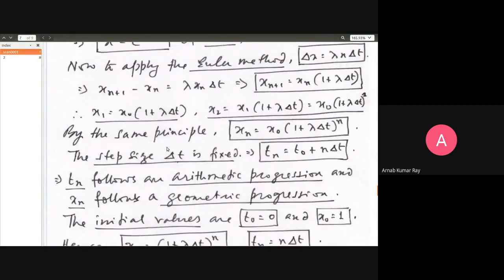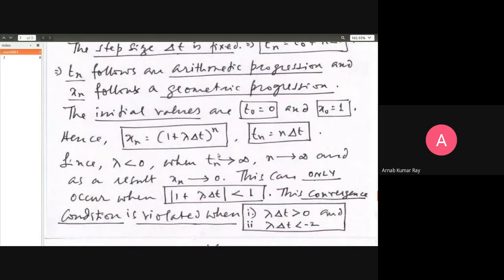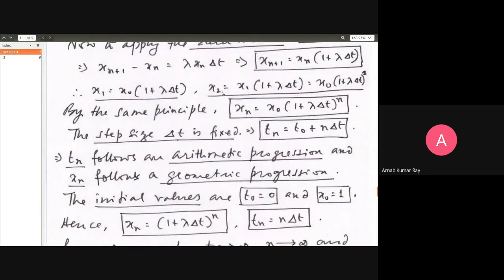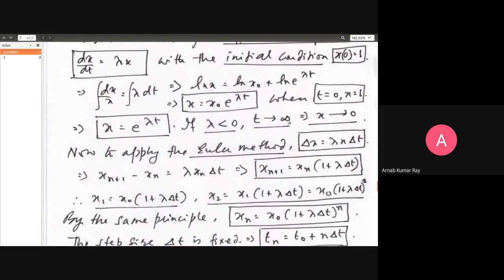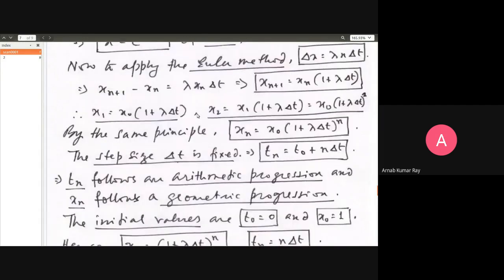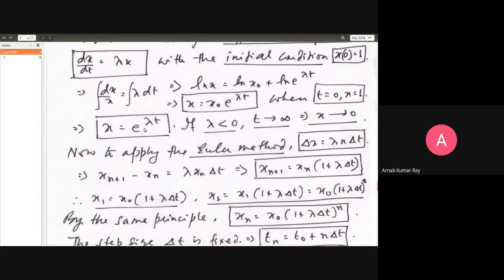Now, we are saying lambda is a negative number. So if lambda is a negative number, now you follow this point with absolute attention. All of you, full care. If lambda is a negative number, then as t goes to extremely large values, as per our analytical solution, x will tend to 0. Our numerical algorithm should reflect that fact, because the analytical result must not conflict with the numerical result. There should be a good match between the two.